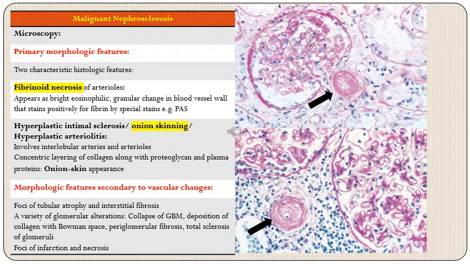So in these two photomicrographs on the right, on the top, by this broad arrow, we have this afferent arteriole, which highlights fibrinoid necrosis, and in the picture on the lower side, we have this onion skinning of a vessel, which is again marked by an arrow.